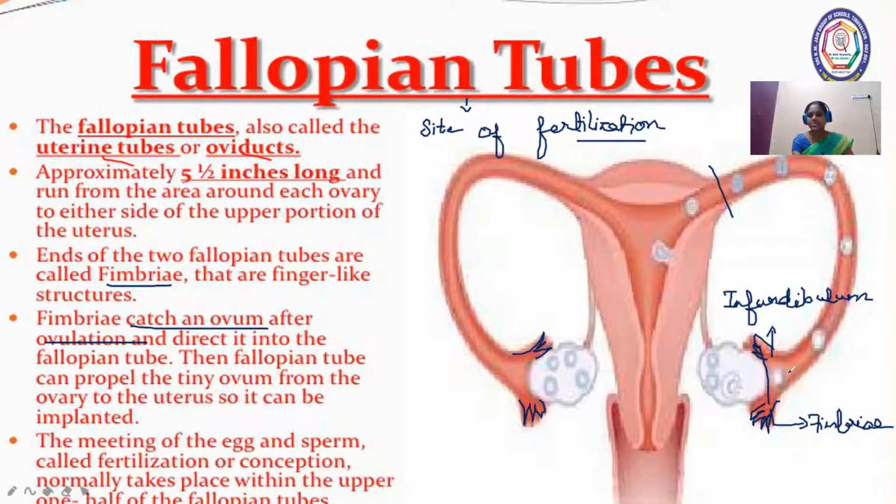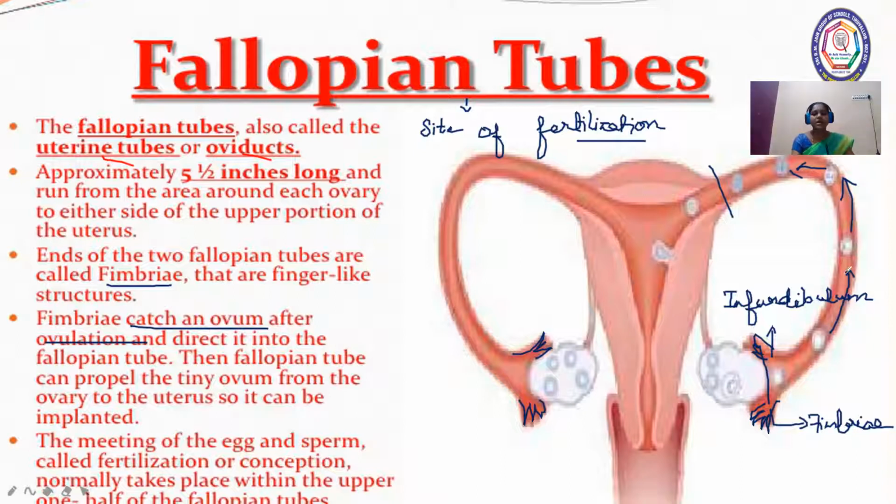So the ovum, the secondary oocyte, enters and passes through this oviduct. The inner walls of the oviduct are made up of a special type of epithelium called ciliated epithelium, which is epithelium with cilia, small hair-like structures. This ciliary movement helps in the movement of the secondary oocyte inside the fallopian tube.